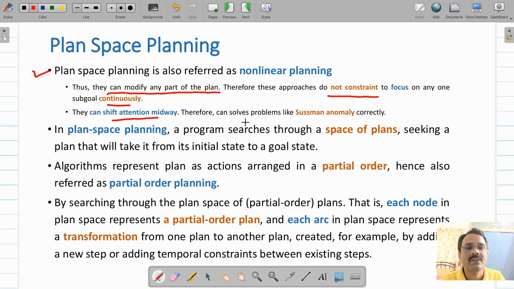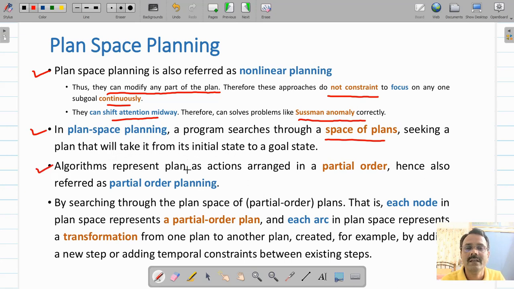Therefore, that can solve problems like Sussman anomaly that we have seen in goal stack planning. So you can change your mind and you can attack some other sub problem in between. In plan space planning, the program searches through space of plans, seeking a plan that will take it from initial state to the goal state.